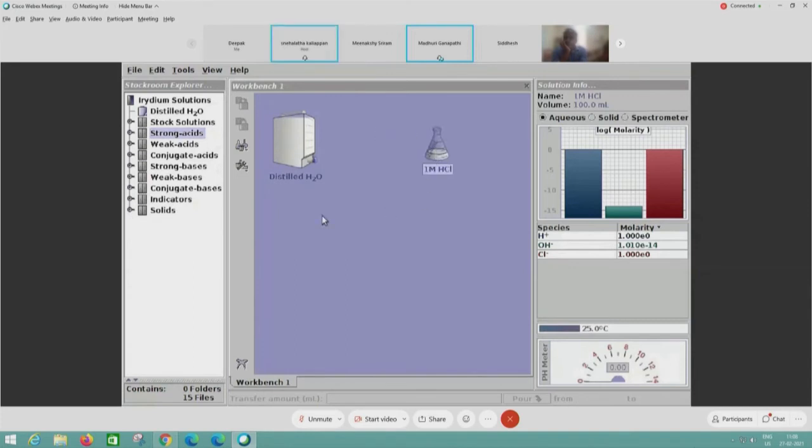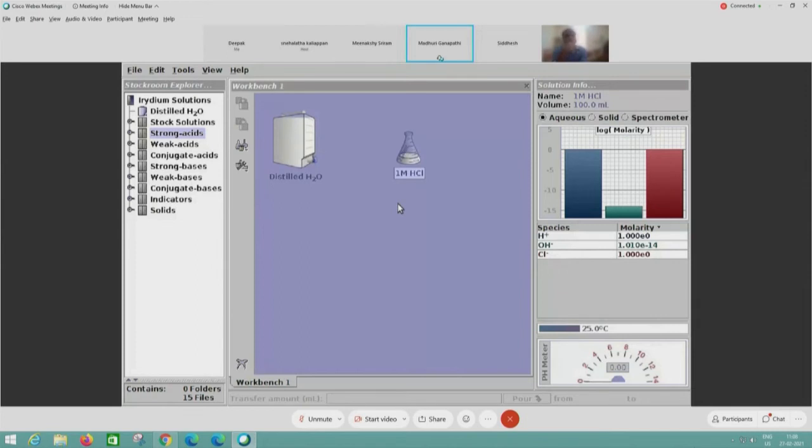as I click on it, you can see 3 bars here. There's one blue bar and a slightly greenish bar, and then there is a red color bar. Here the log shows whatever species is available in this particular flask. We know that it is HCl, so it will have H plus, OH minus to a much lesser extent, and chloride ion.